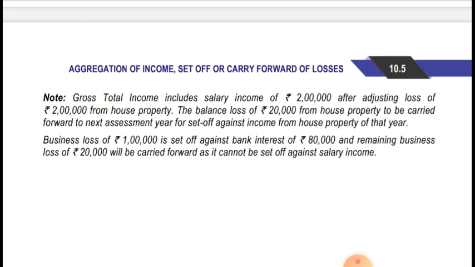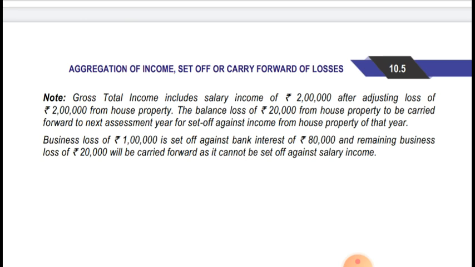As I told, any head of loss carried forward to the next assessment year can be set off only against the same head. So the house property loss of 20,000 carried forward will, in the next assessment year, be set off only against house property income. Now, business loss of 1 lakh rupees is set off against bank interest of rupees 80,000.